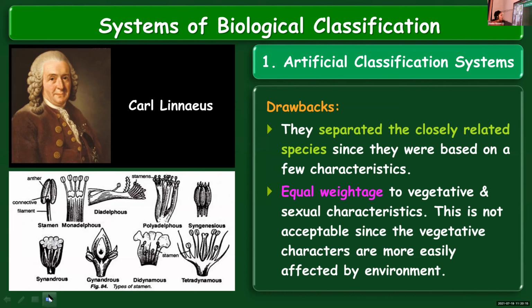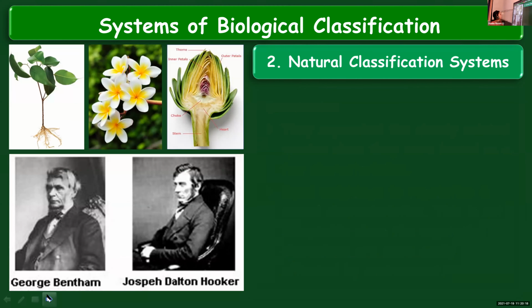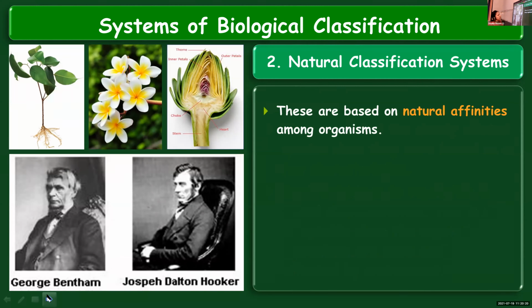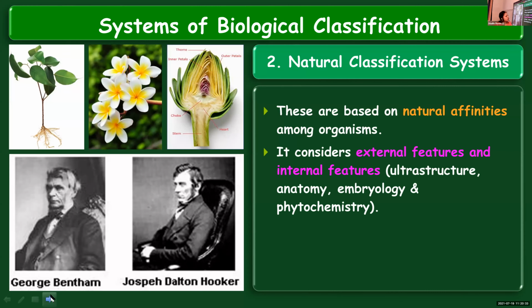Now we are moving on to the second method of classification. This was based on the natural affinities, the natural attractions or interactions among organisms. It considered external as well as internal features.